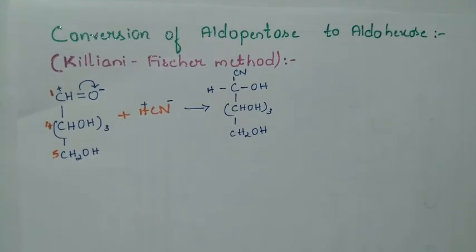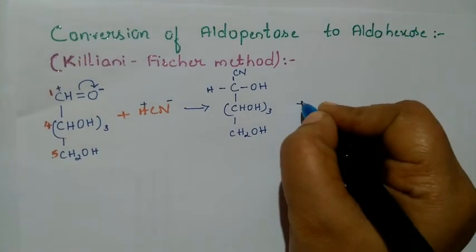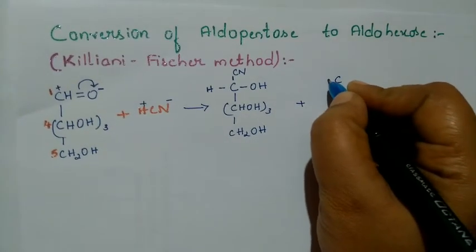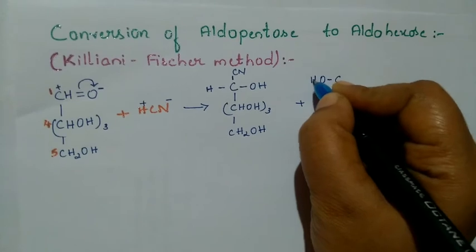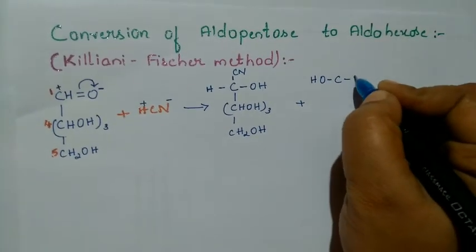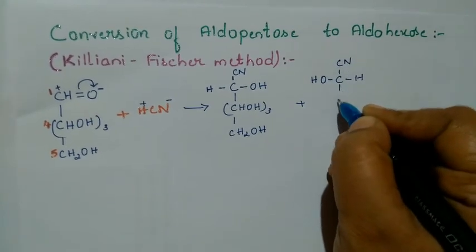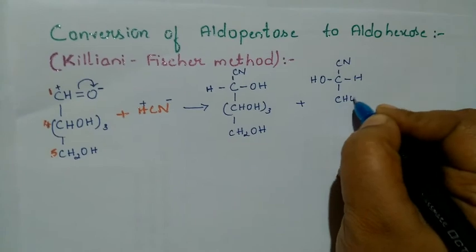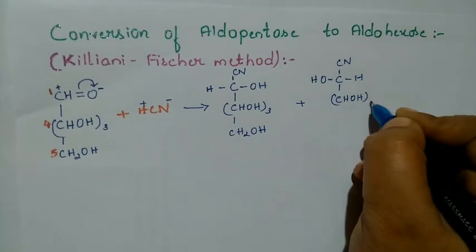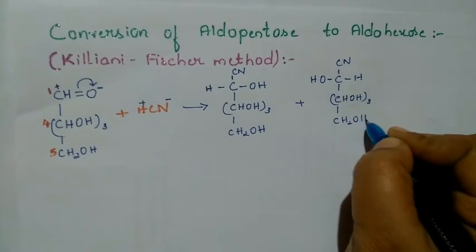This is one form of cyanohydrin. Likewise, this OH can also be present on the left side. It is on the right side in this one. So in the next isomer, the remaining things may stay as they are. Only that first carbon's OH group will be present either towards the right side or towards the left side.